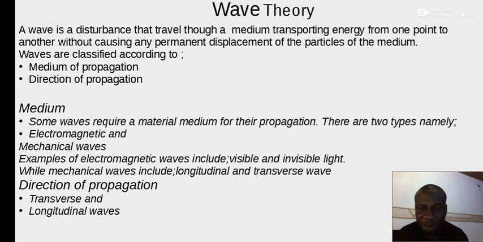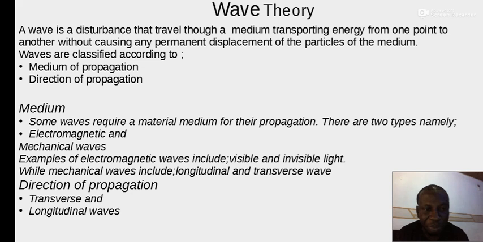Examples of electromagnetic waves, as you can see there, are visible and invisible light. Visible light includes all the colors of light you can find in the spectrum of white light, while invisible light includes those lights that we cannot see, and these are infrared, radio waves, ultraviolet radiation, X-ray, and gamma radiation.